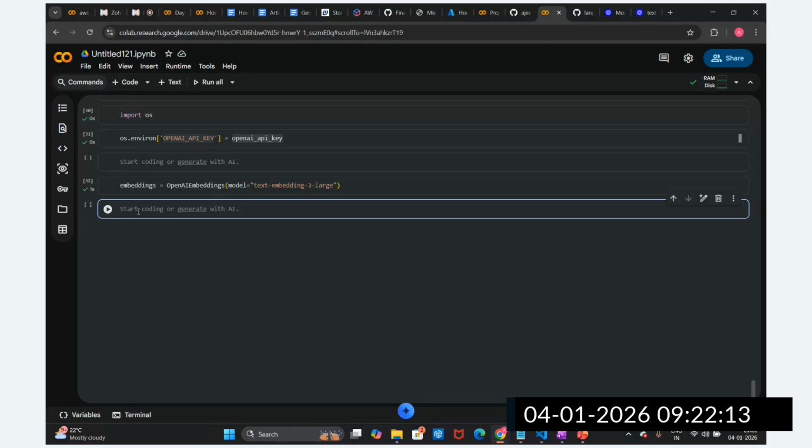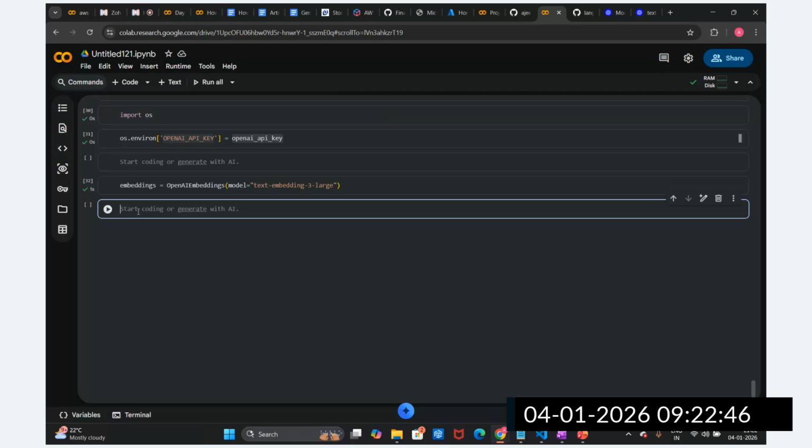What is the next step, guys? We are going to create the database, the vector store. As of now, we are going to create an in-memory database. In a later part, we are going to create some cloud-based database also. I will showcase how we can implement ChromaDB and FAISS as of now, but later we are going to implement a cloud-based database also.